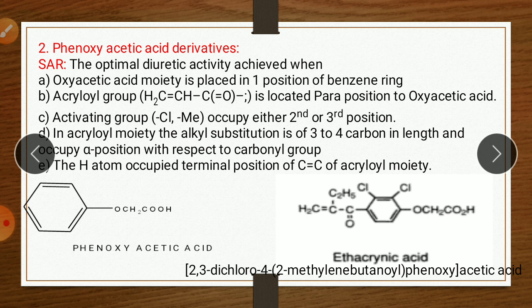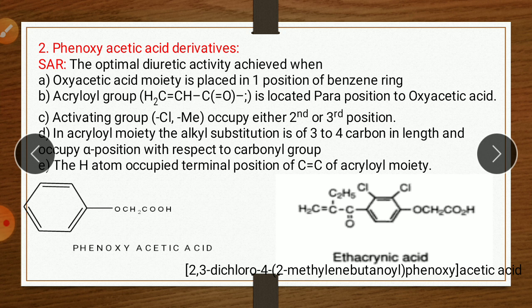Last point, the hydrogen atom occupies the terminal position. So here a CH2 group is there, and here is hydrogen. This hydrogen always occupies the terminal position, meaning the last position of the carbon-carbon double bond of the acryloyl moiety. So this is the example of this category, ethacrynic acid.